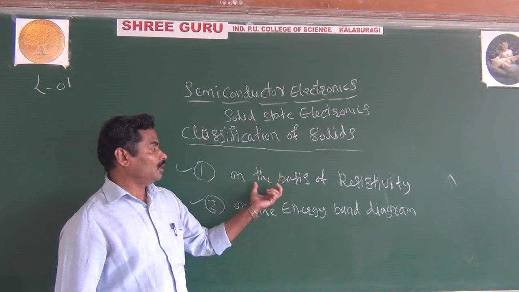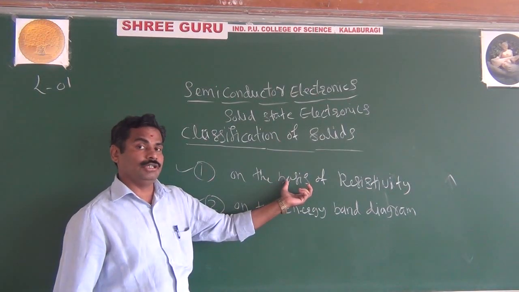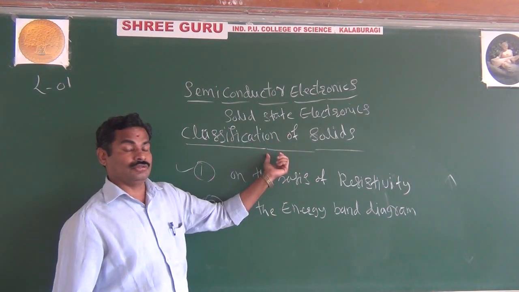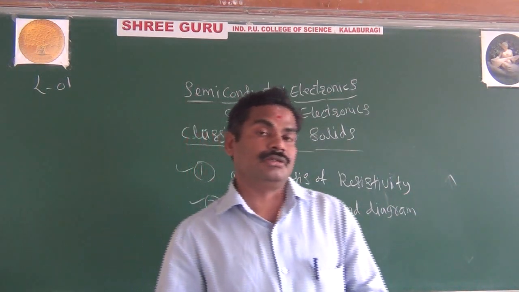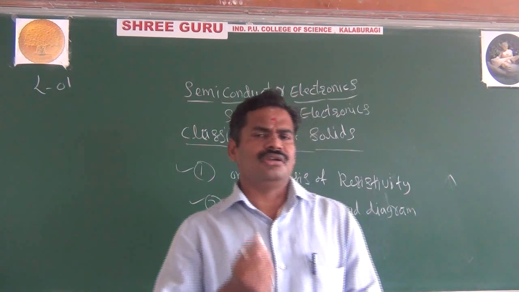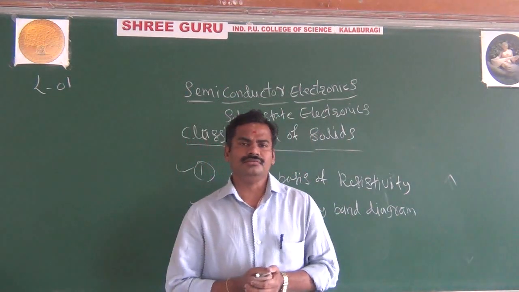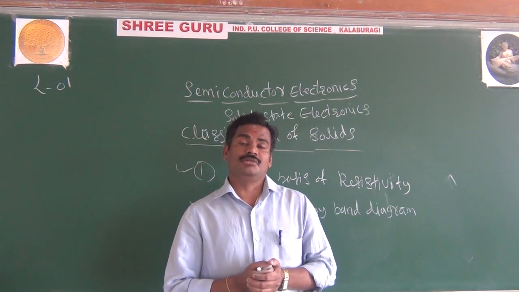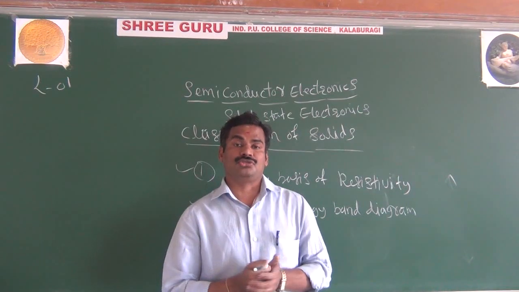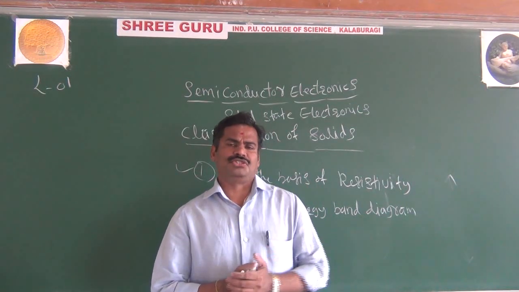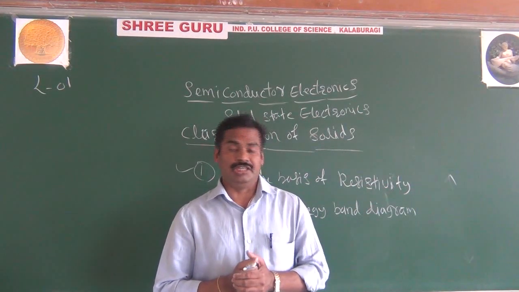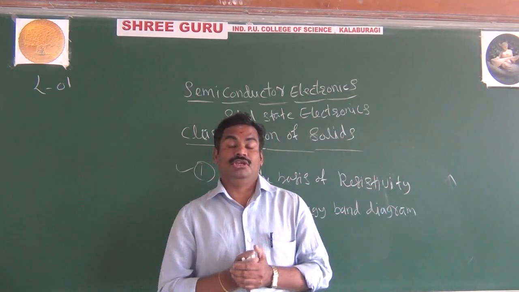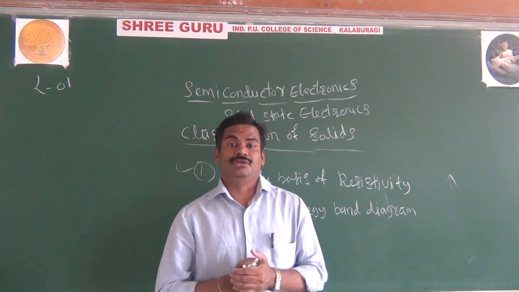Now, on the basis of resistivity, we can classify solids in three ways: conductor, semiconductor and insulator. In general, a conductor is a material that allows current to pass through very easily. And you may ask why current passes so easily in a conductor, but not in an insulator, or in a semiconductor.